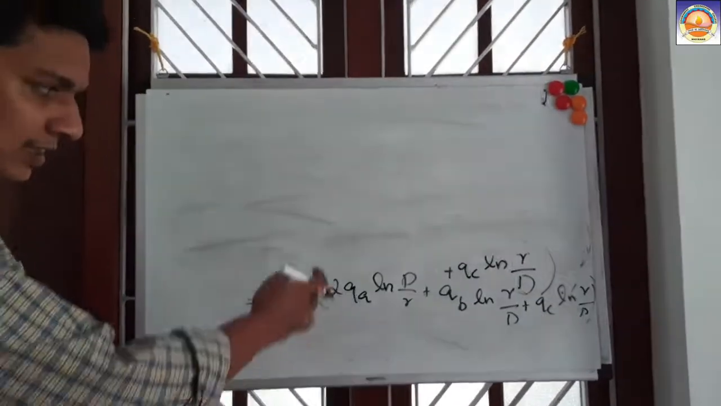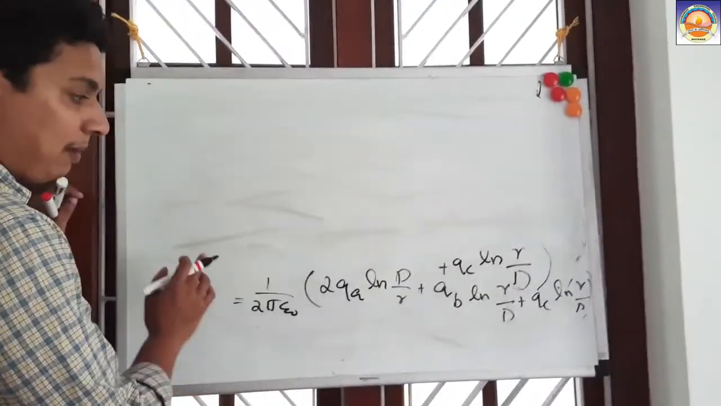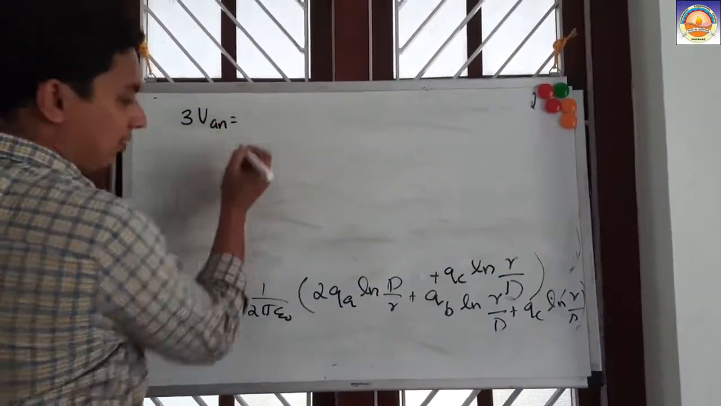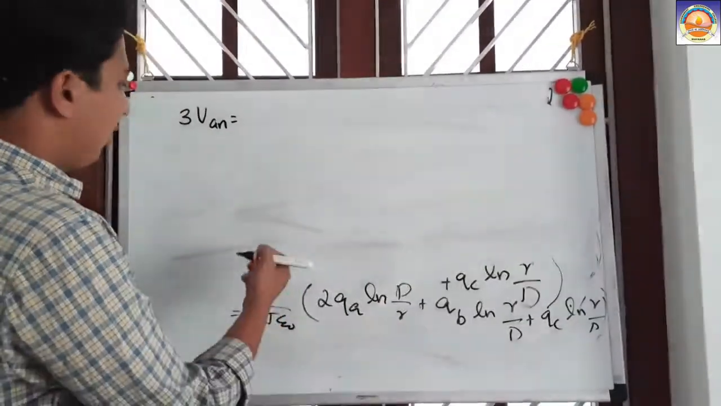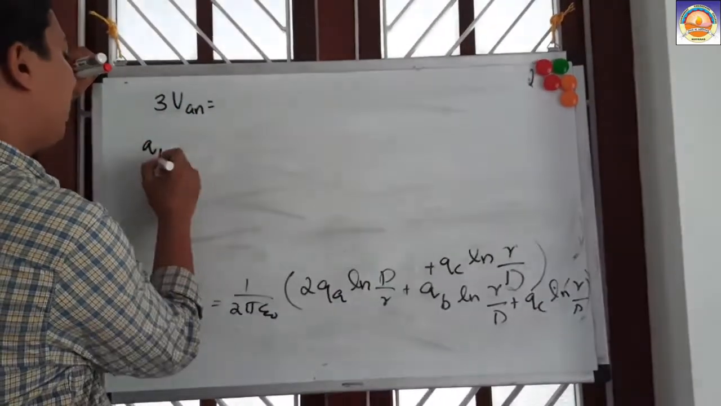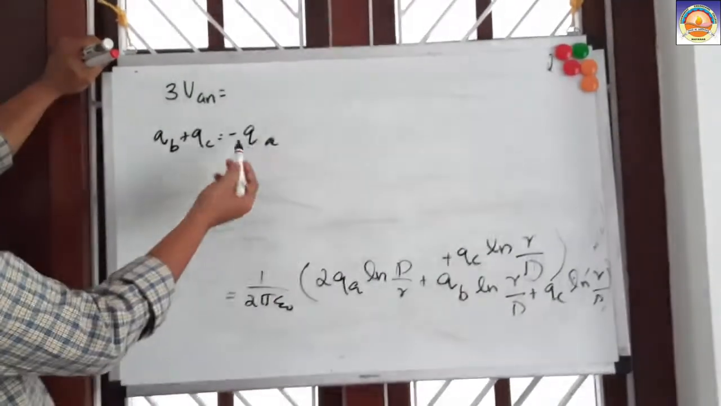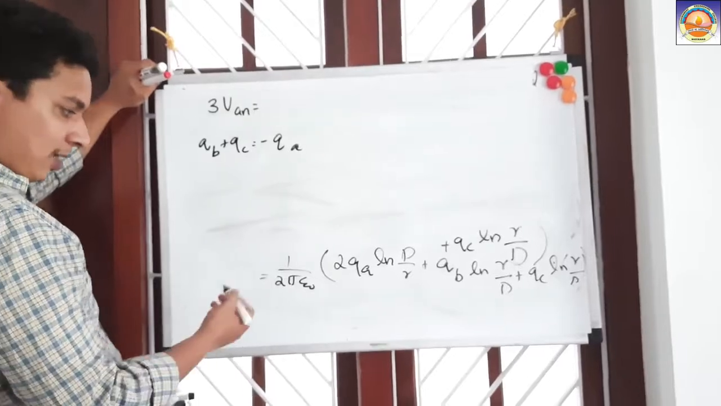So this is the capacitance part. This is VAB plus VAC, or 3VN. So we can write 3VN equal to 2QA into ln of d by r already there. Here we are going to apply one thing. In this equation, QB plus QC we can write as minus QA, because QA plus QB plus QC is 0.